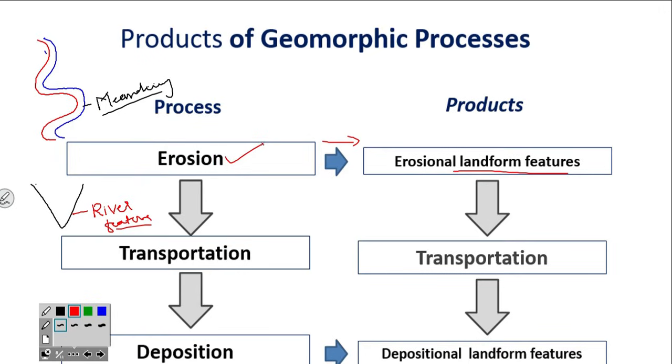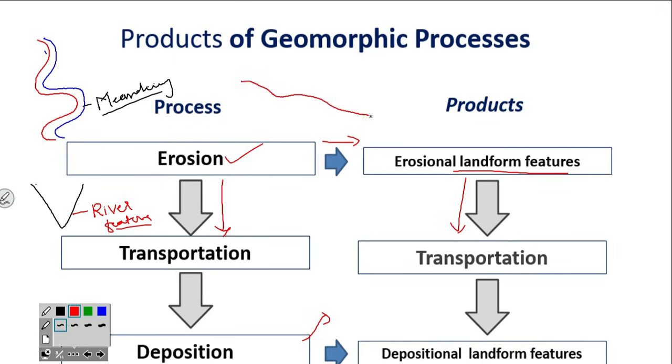Again you can see this broken particle will be transported, as you know. So these features will also be transported, and there will be a depositional form. Obviously there will be deposition at the end, that will form some depositional environment. Example I can give you.